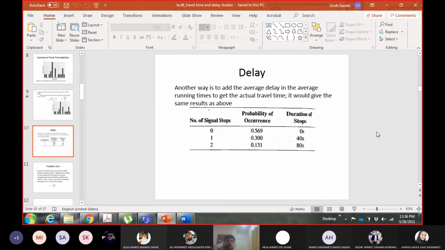Okay, so there's a 30% chance that you may have to stop at one of the signals, or 30% of cars have to stop on only one signal, and the remaining 13.1% of cars have to stop on both the signals.